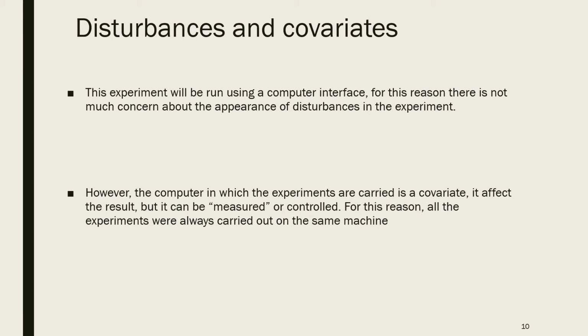This experiment will be run using a computer interface. For this reason, there is not much concern about the appearance of disturbances in the experiment. However, the computer on which the experiments are carried out could be considered a covariate. It definitely affects the result, but it can be measured or controlled. For this reason, all the experiments were always carried out on the same machine.